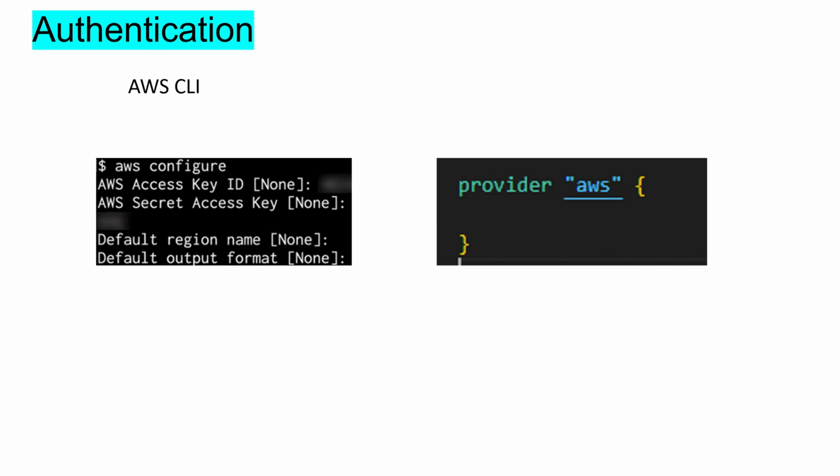Authenticate using AWS CLI. First, you need to install AWS CLI, which we already did in previous video. Then open the terminal and type AWS configure. Paste your access key and secret access key created earlier. Then your provider block will be empty. This is the recommended approach.